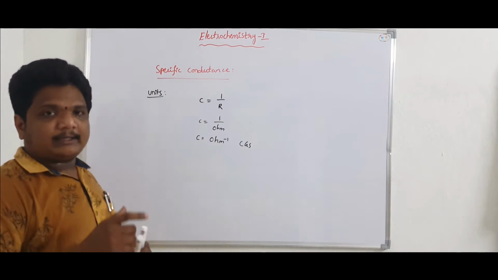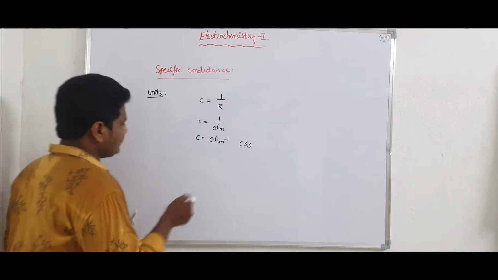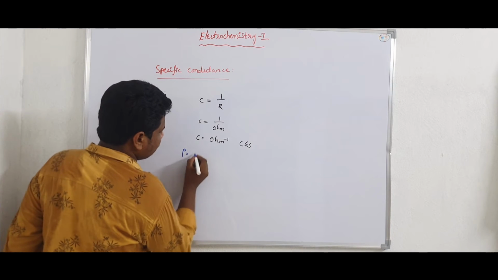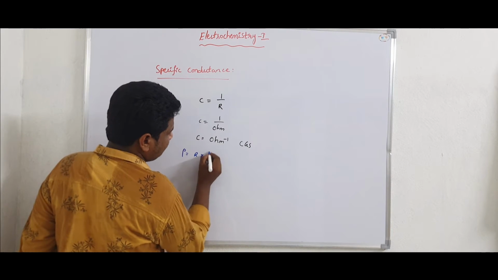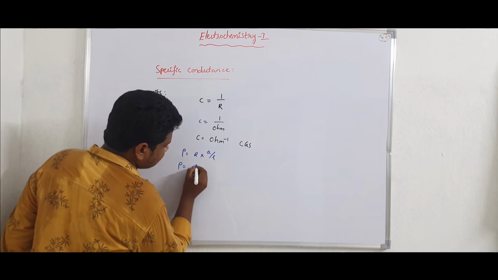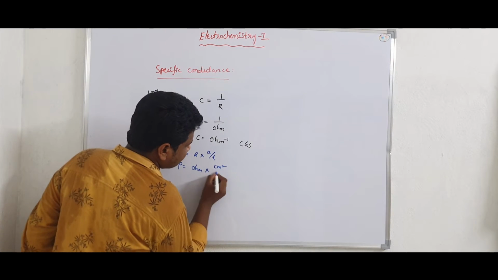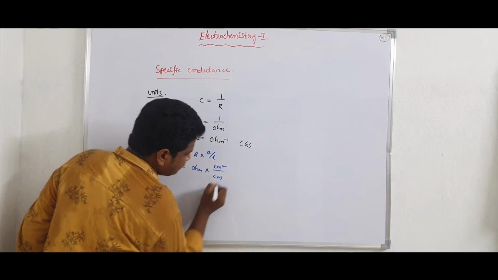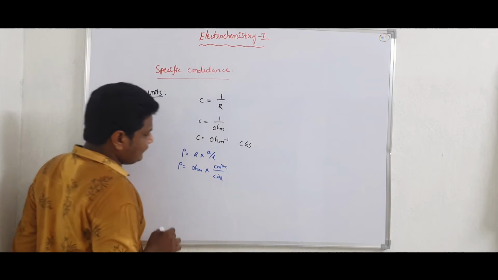Now what are the units for specific resistance? Rho is equal to R into A by L, where R is in ohm, A is the area, that is centimeter square, and L is in centimeter. So centimeter and square will be cancelled out.